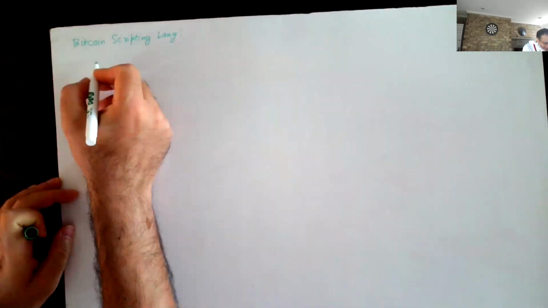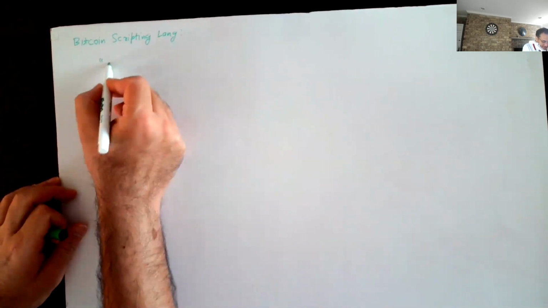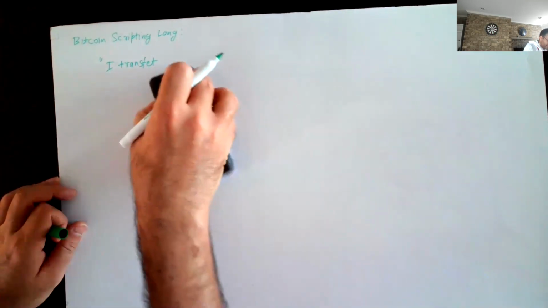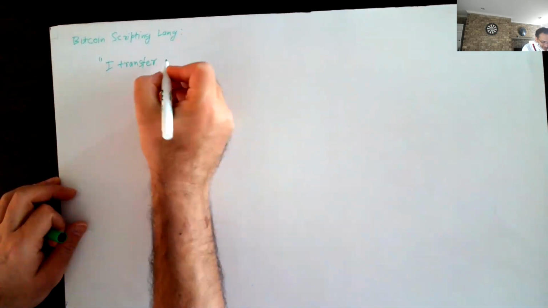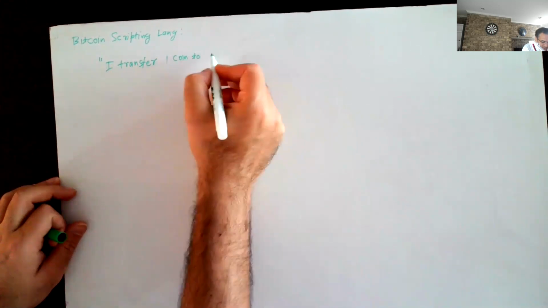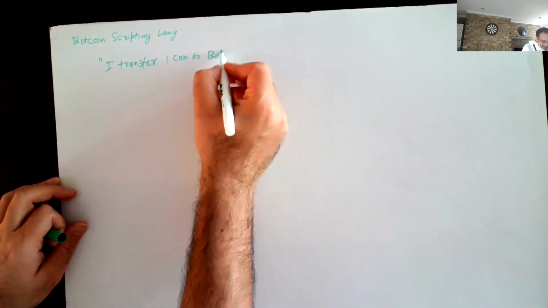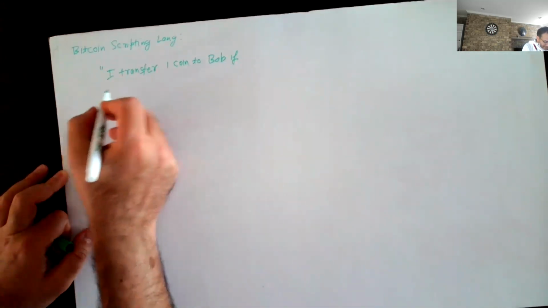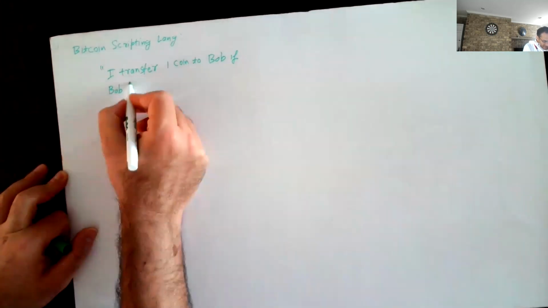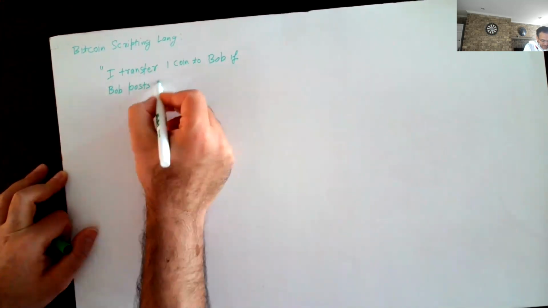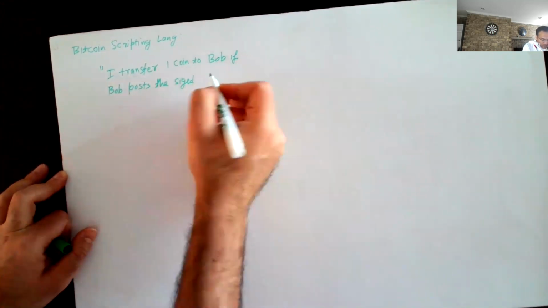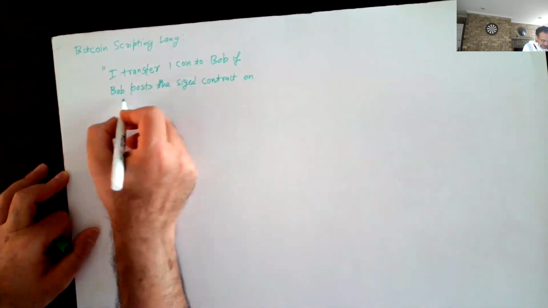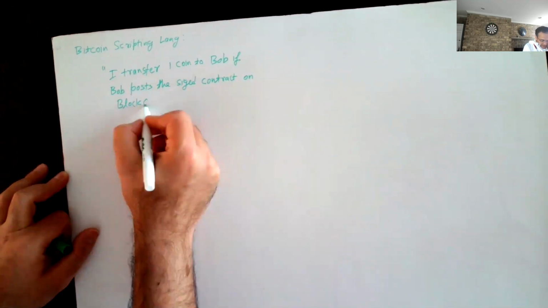But Alice can broadcast statements like the following: I transfer one coin to Bob if and only if Bob posts some signed statement, let's say a signed contract, on the blockchain.